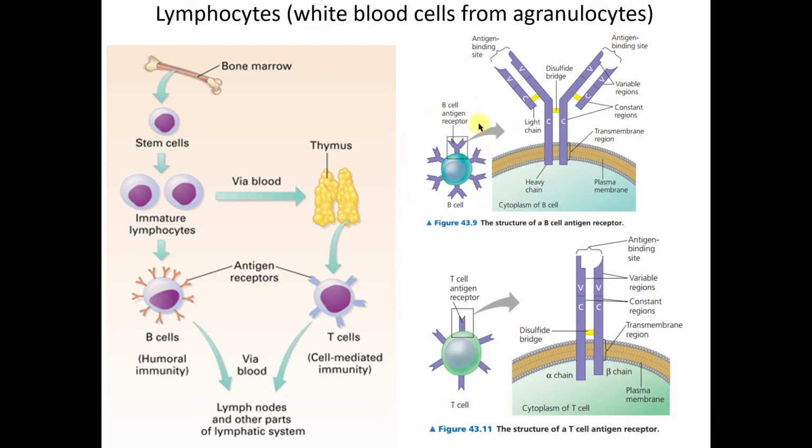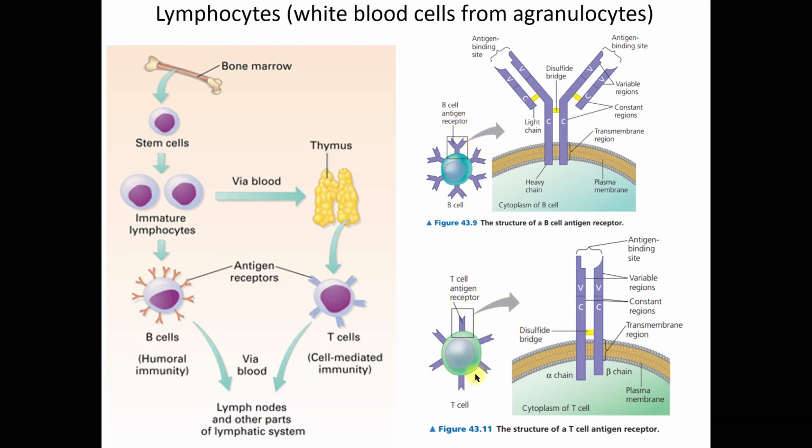Although the B cell has this immunoglobulin on its surface, it also has the capability to secrete this antibody. So if you're wondering where your antibody came from, it's secreted by your B cell.